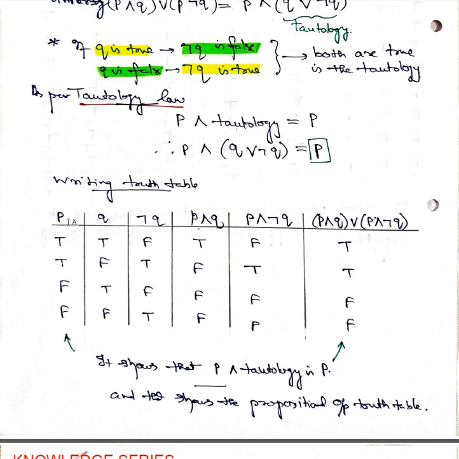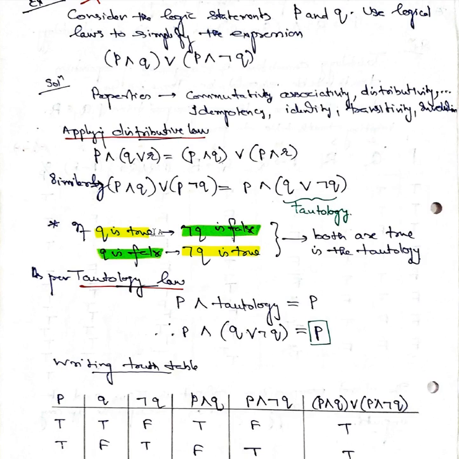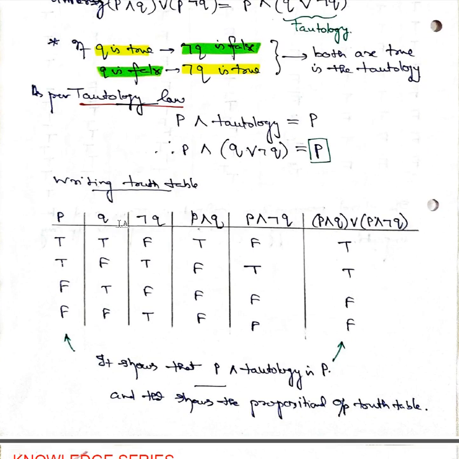Now here we have taken a truth table, because how many propositions are there? There are two propositions given here, P and Q, so you have a logical operation with 2 to the power 2, 4 possibilities: true true, true false, false true, false false.